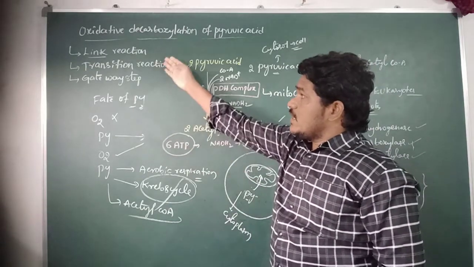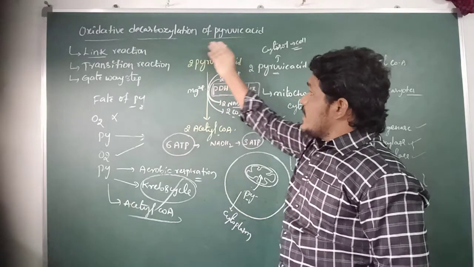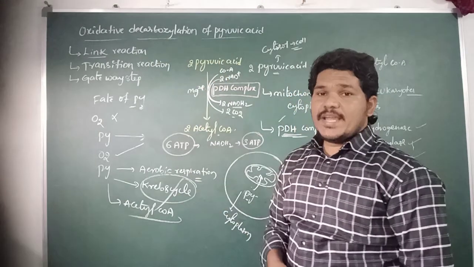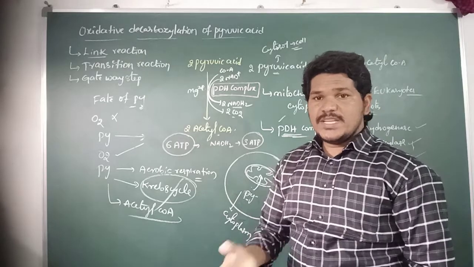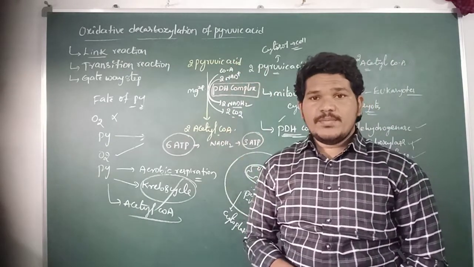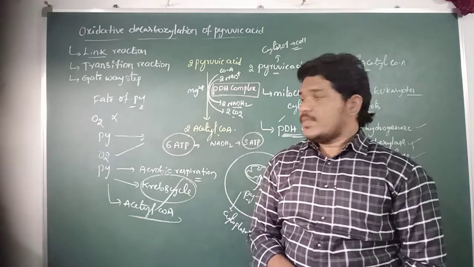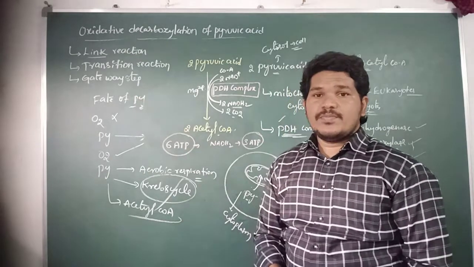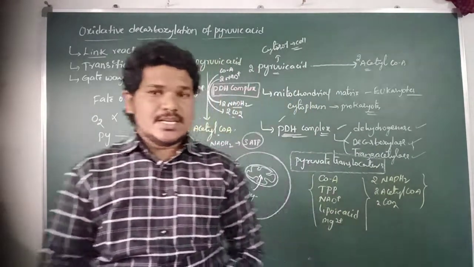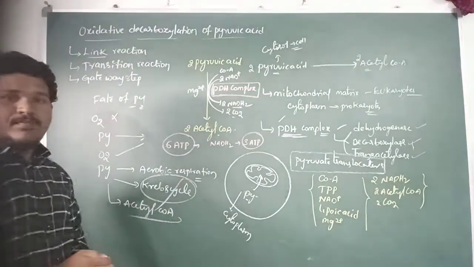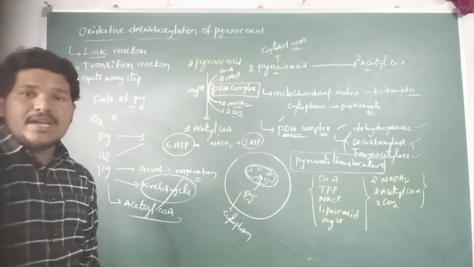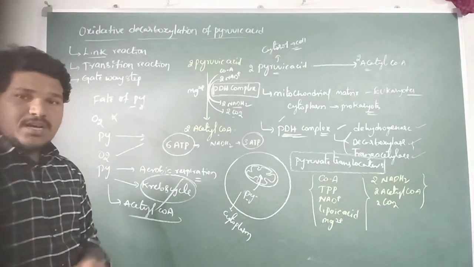It is called a transition because very soon the pyruvic acid is converted into acetyl CoA, and then the gateway step allows entry to the aerobic respiration process. This is the fate of pyruvic acid after glycolysis.